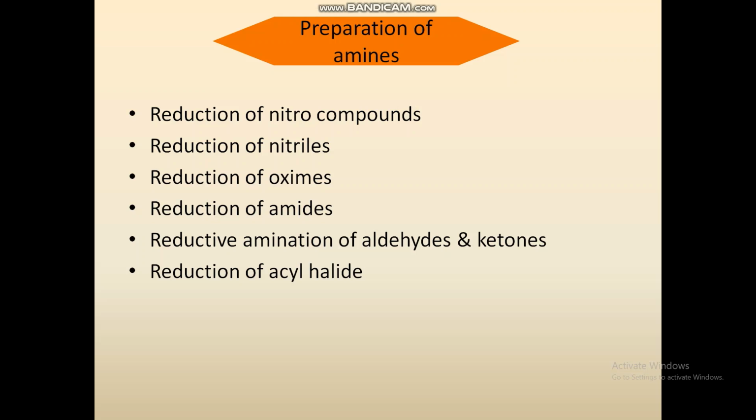Next, reduction of nitriles, in the sense of C triple bond N or cyanide, with the general formula RCN. Reduction of oxime, general formula RNOH. Reduction of amides, general formula RCONH2. Reductive amination of aldehydes and ketones, that is carbonyl compounds. Reduction of acyl halide, that is RCOCl. By these methods we can get the amine.